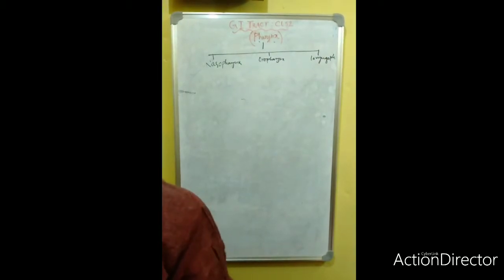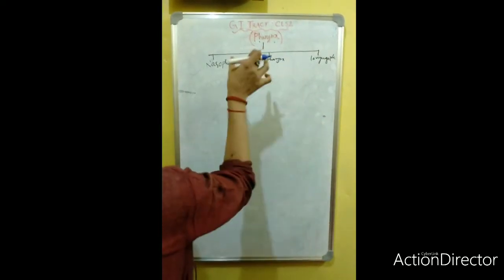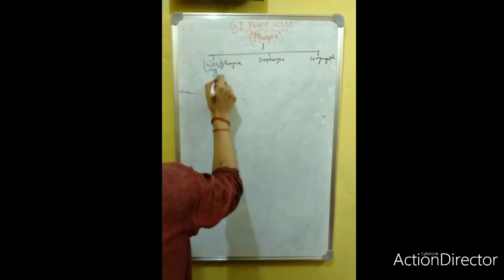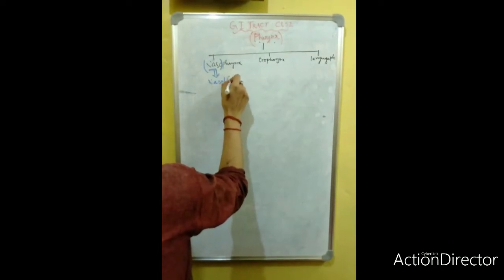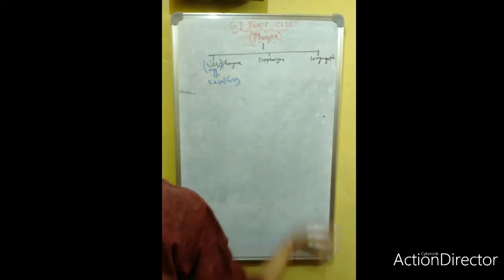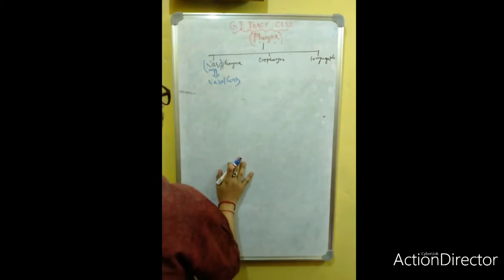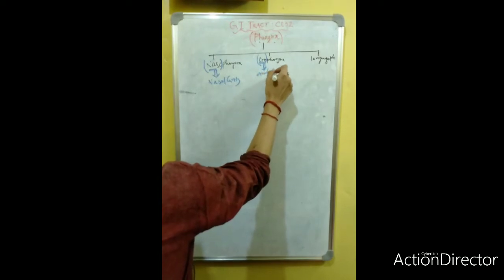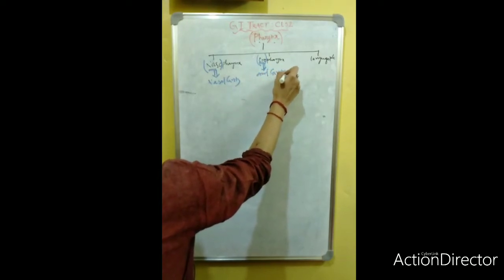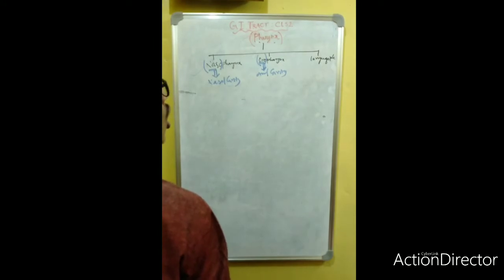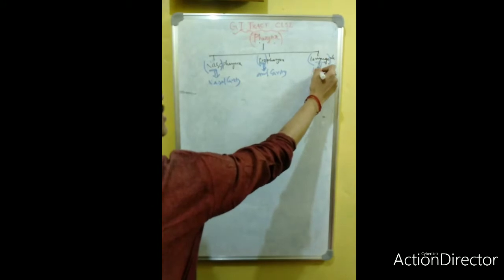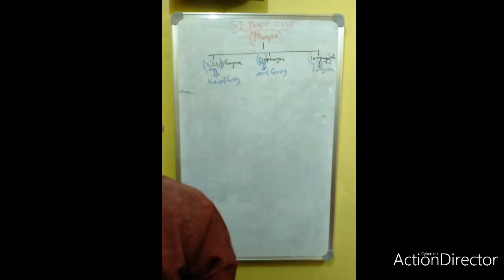The term itself says what the location of each part of the pharynx is. Naso means nasal cavity, so the part of the pharynx within the nasal cavity is called the nasopharynx. Oro means oral cavity, so the part within the oral cavity is called the oropharynx. Laryngo means larynx, so the part within the larynx is called the laryngopharynx.